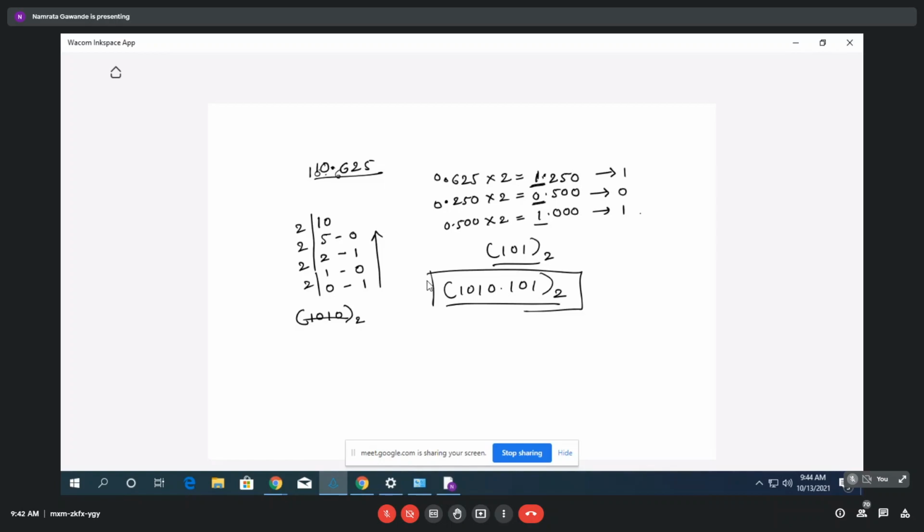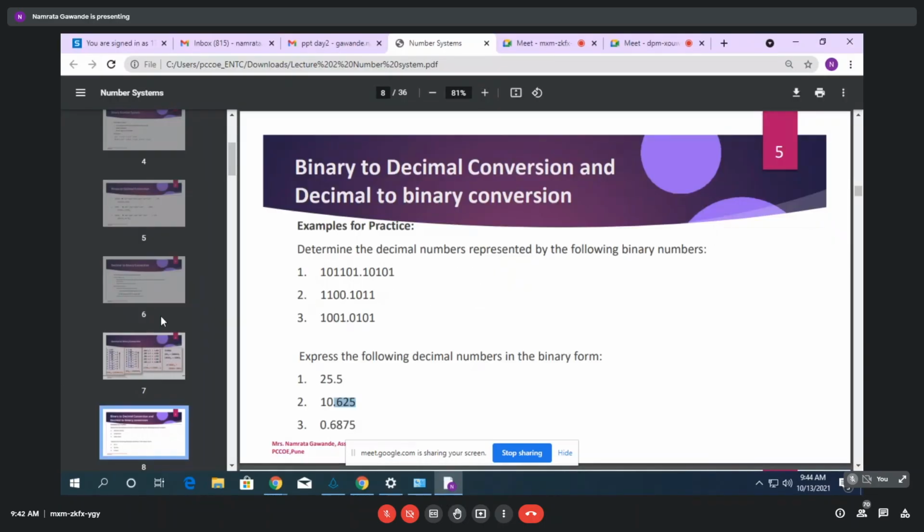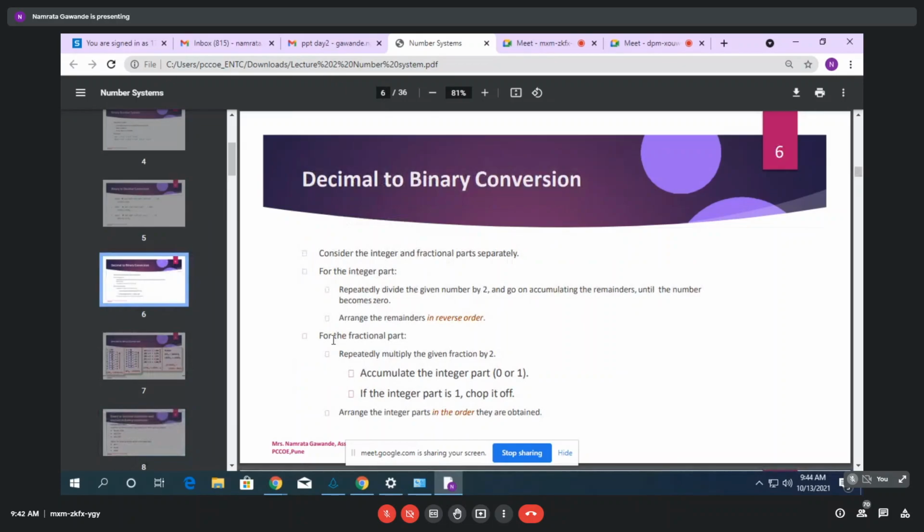Yes, ma'am. Okay, I will show you those rules once more. See here what we have seen. Decimal to binary, for the fractional part: repeatedly multiply the given fraction by 2, and accumulate the integer part, 0 or 1. If the integer part is 1, chop it off. Then arrange the integer parts in the order they are obtained, the same order for the fractional part.